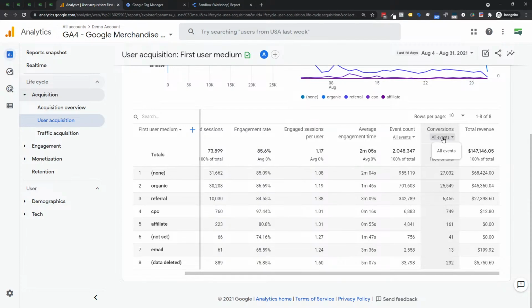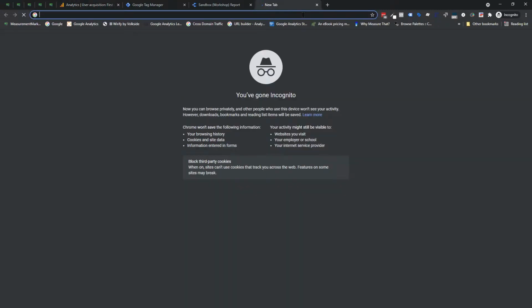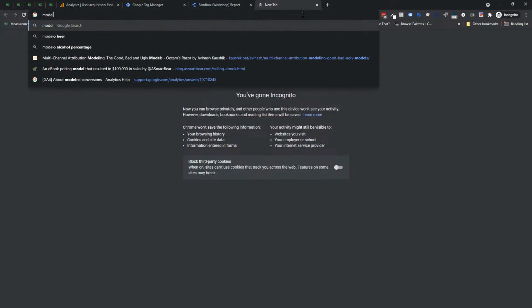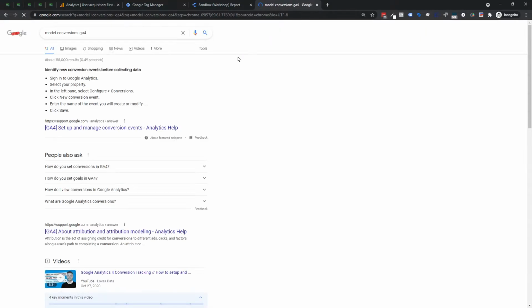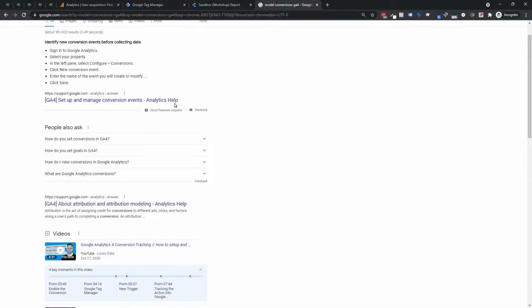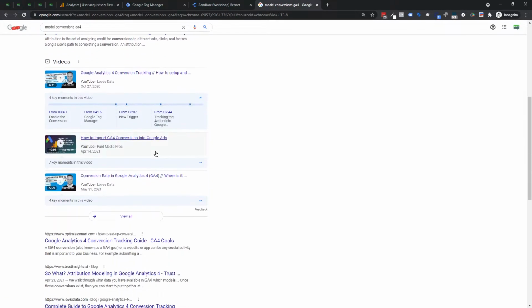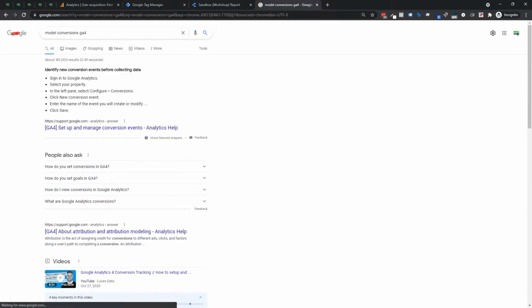The update that came out in early August was about how it's going to do that. So here's what I would like everybody to do, because it's important that you understand this, whether you're using it yourself or for your clients, because I think there's going to be some confusion. If you go to model conversions GA4, let's just do that. Let's see if I can get into the right thing. It is not. I knew I was going to type in the wrong one for you. Hang on a second. Let me make sure I get the right phrase.